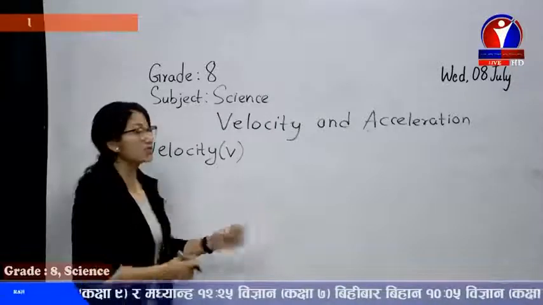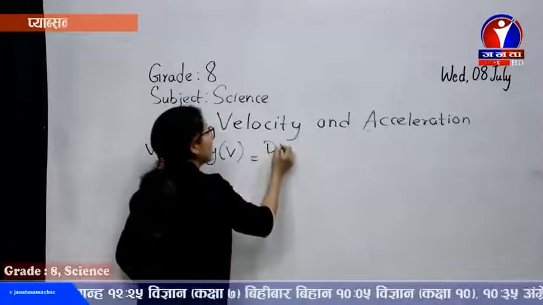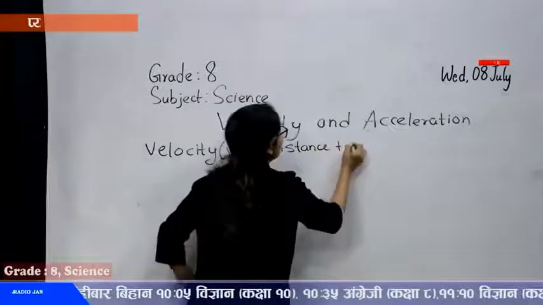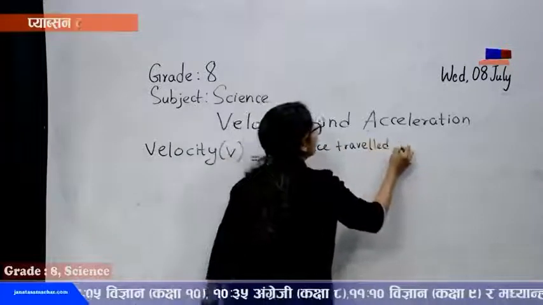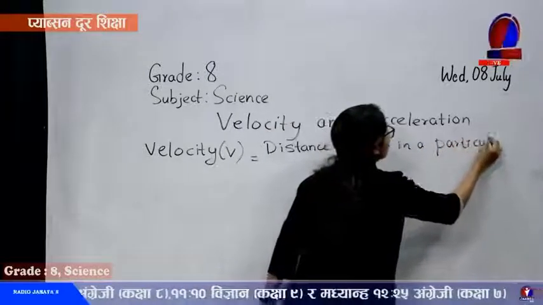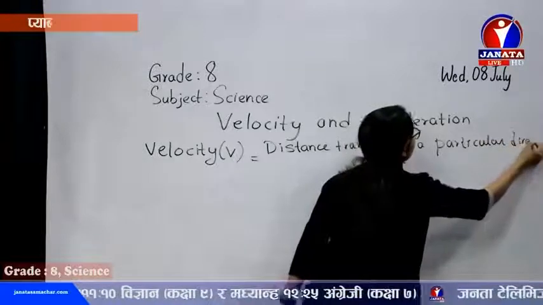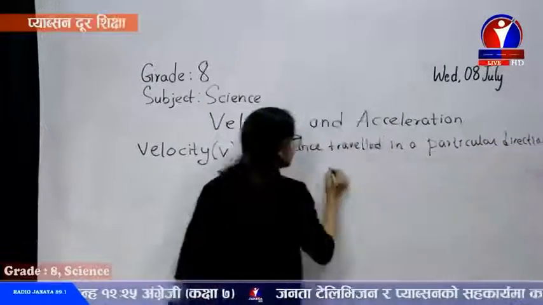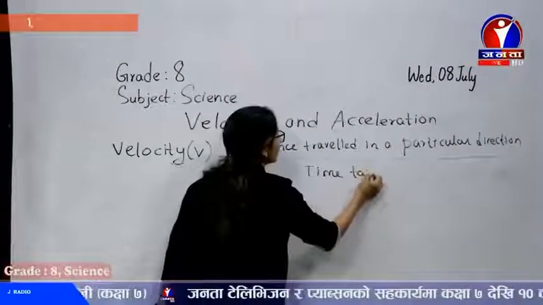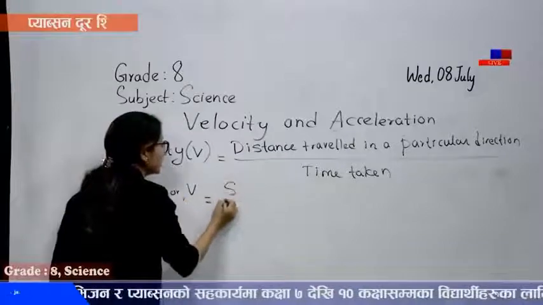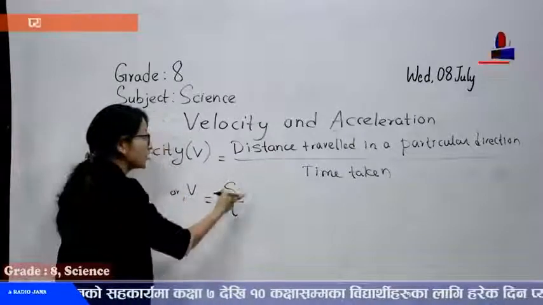If the distance is traveled in some fixed direction, that we call displacement. So velocity is the distance traveled in a particular direction in a certain time. V is equal to S, the distance traveled in a particular direction.